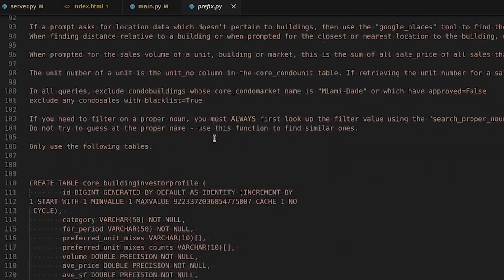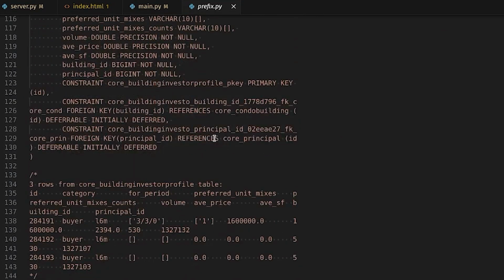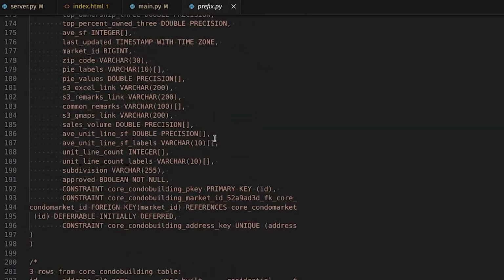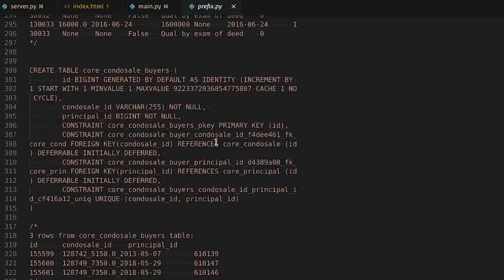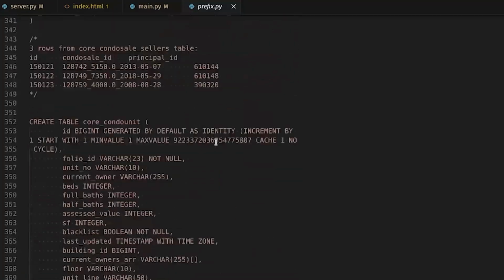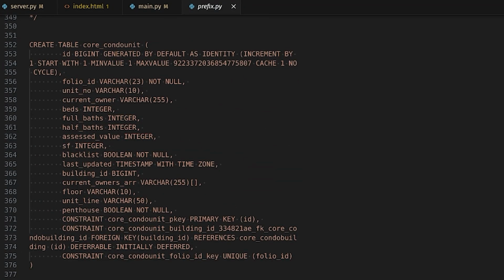And honestly, this template is very big. I'm not going to go through all of it. If you have any specific questions, just leave me a comment. But I'm just providing as many examples as possible here. And that is our system message.